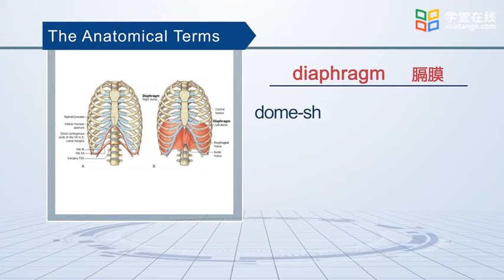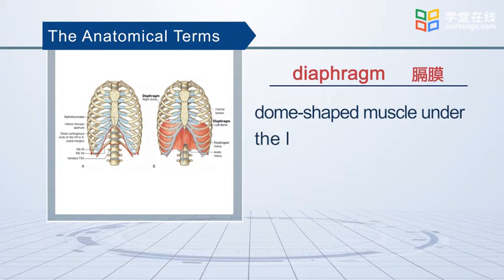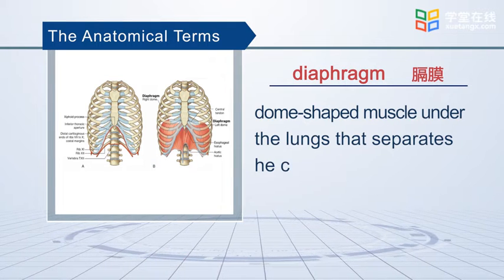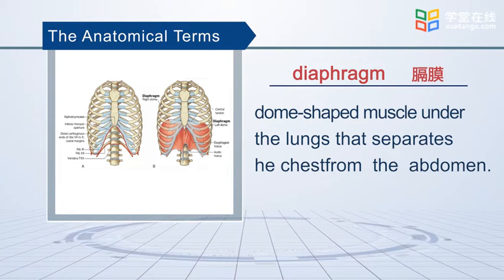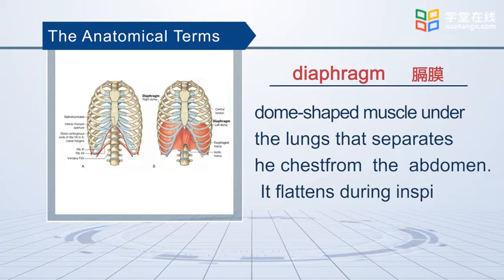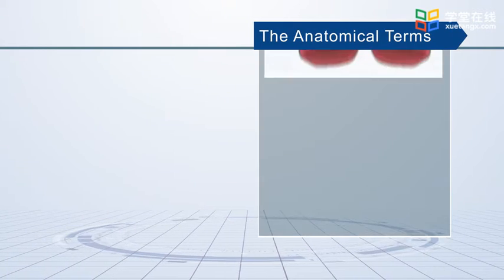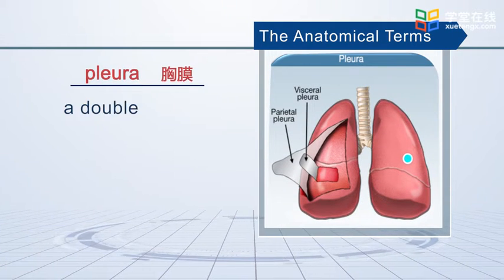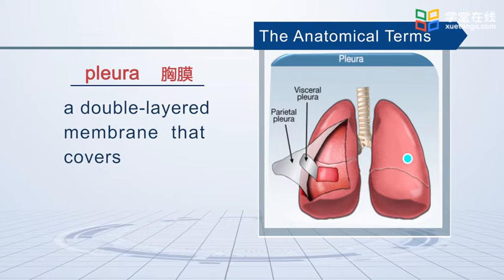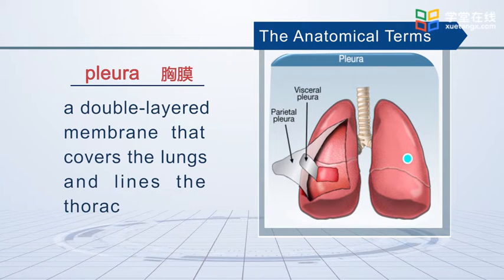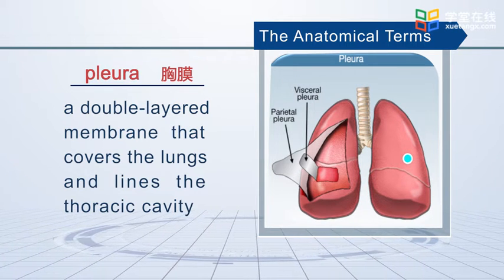Diaphragm is the dome-shaped muscle under the lungs that separates the chest from the abdomen. It flattens during inspiration. Pleural is a double-layered membrane that covers the lungs and lines the thoracic cavity.